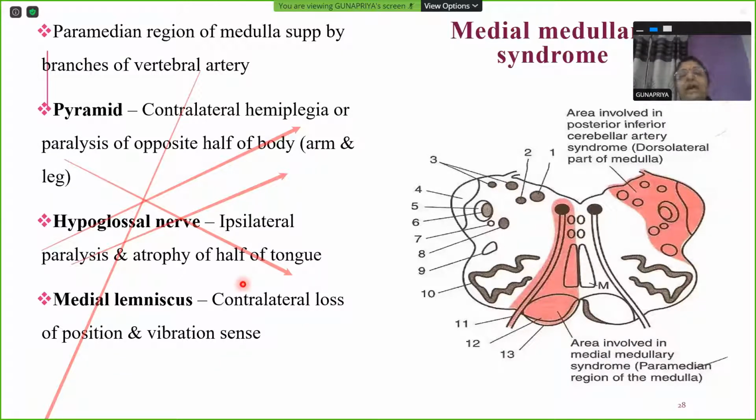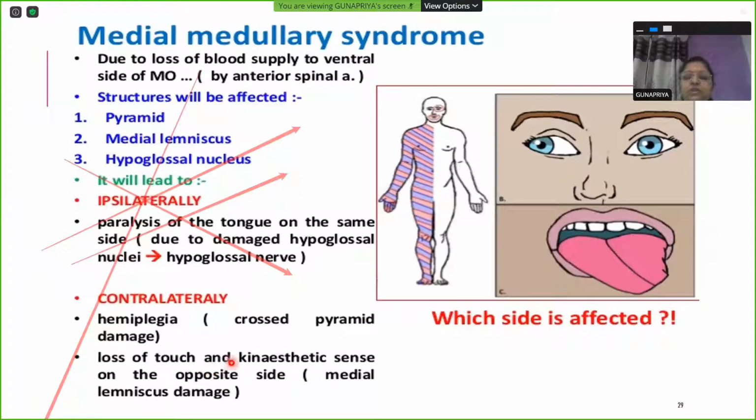So these are the three main symptoms that we find in medial medullary syndrome, in the form of pyramid, hypoglossal nerve, and medial lemniscus being affected, due to a thrombosis of vertebral artery. So pyramid, if affected, contralateral hemiplegia of the opposite half of the body, that is paralysis. Hypoglossal nerve, same side, ipsilateral paralysis and atrophy of tongue muscles, one half. Medial lemniscus, contralateral loss of position and vibration sense.